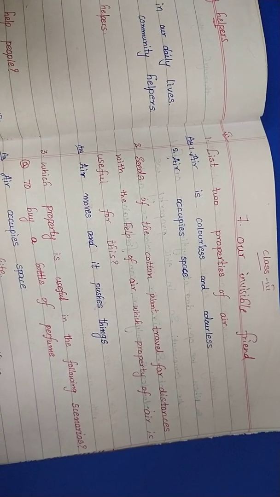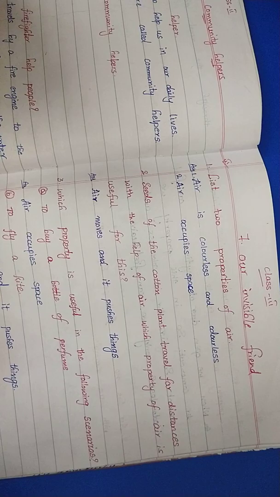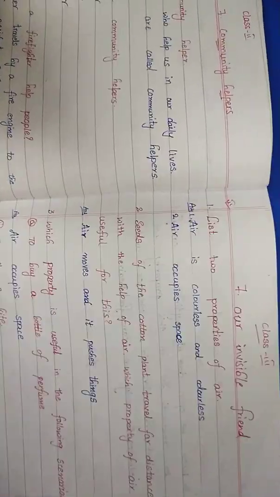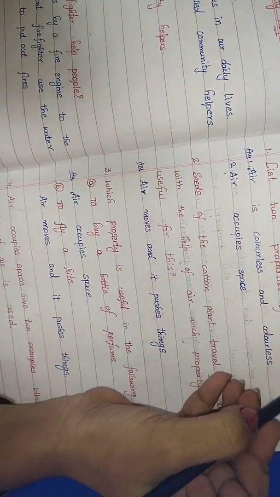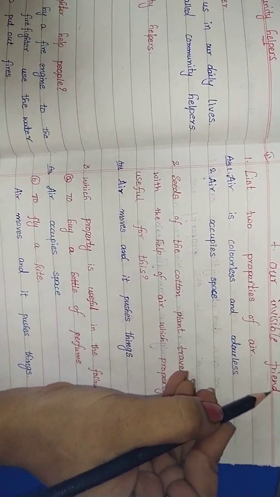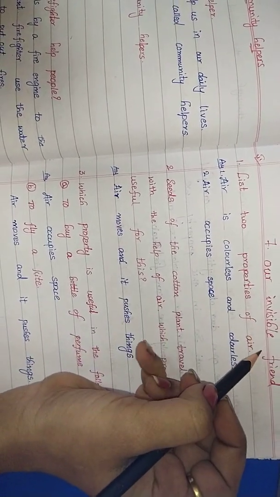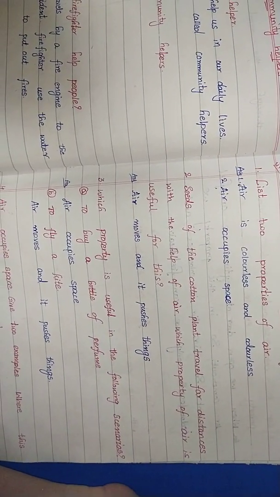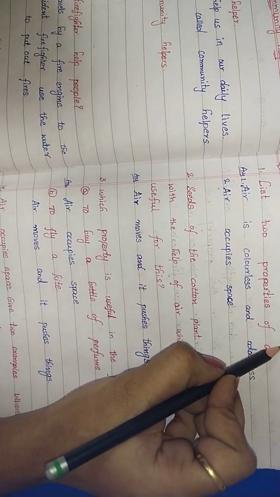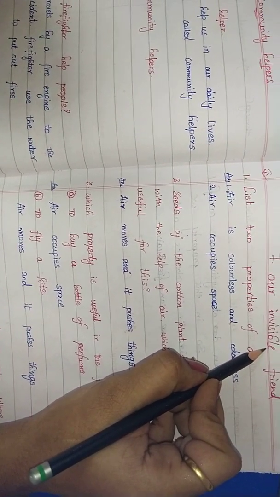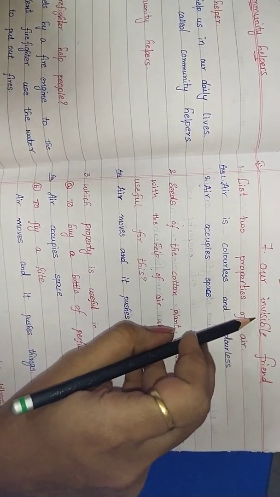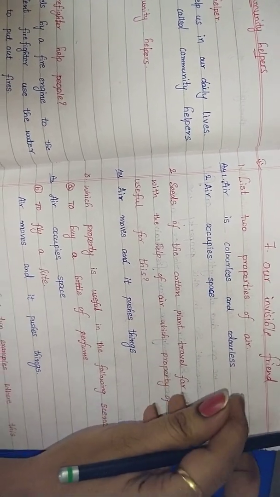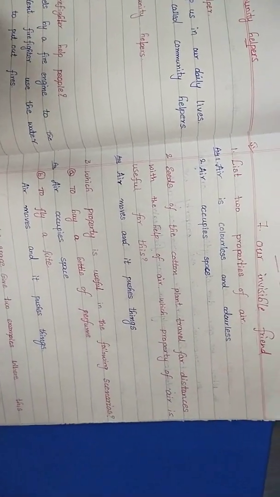Today we will start our revision for 7th lesson. What is our 7th lesson, children? Our Invisible Friend. So, who are invisible, children? Daily you are seeing your friends, no? So, here they are asking invisible friend. Invisible means we can't see directly. Here air is the invisible, our invisible friend. We will discuss air in this lesson, children.